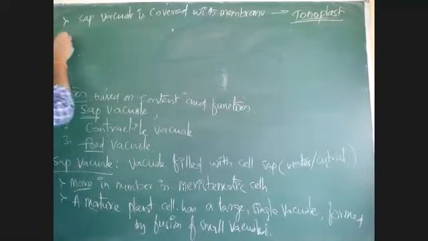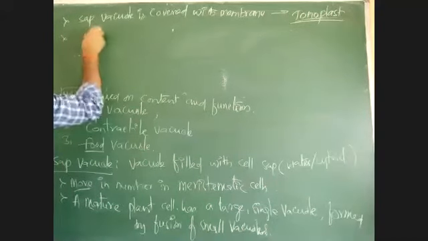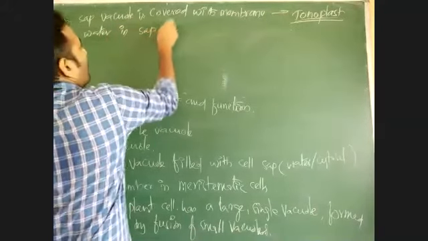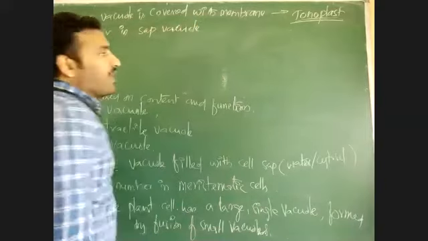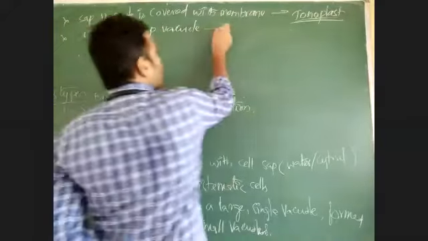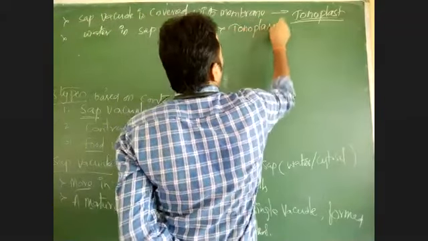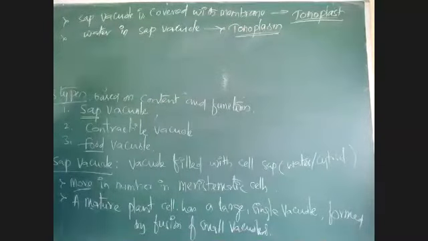The water which is present in the sap vacuole is called tonoplasm, like protoplast and protoplasm.